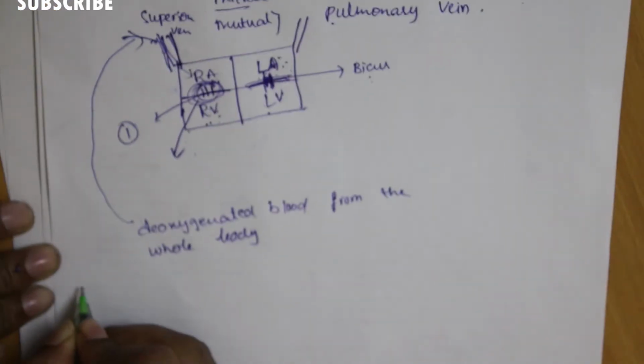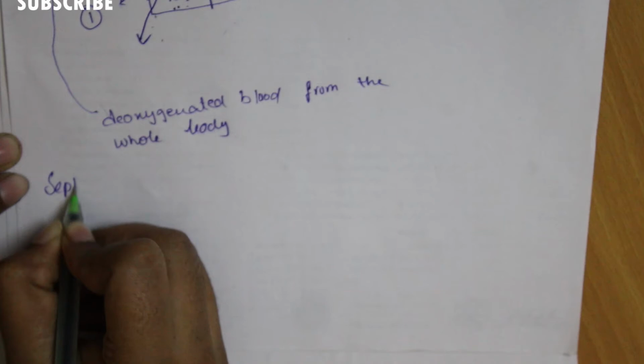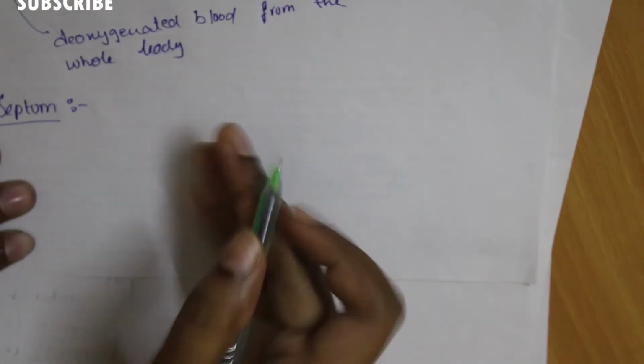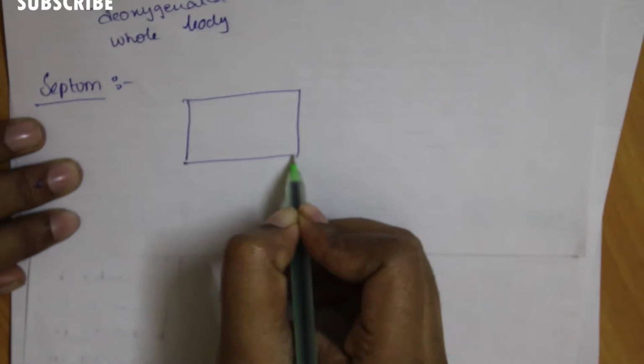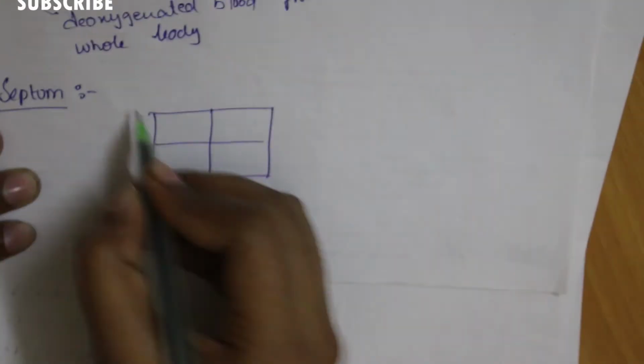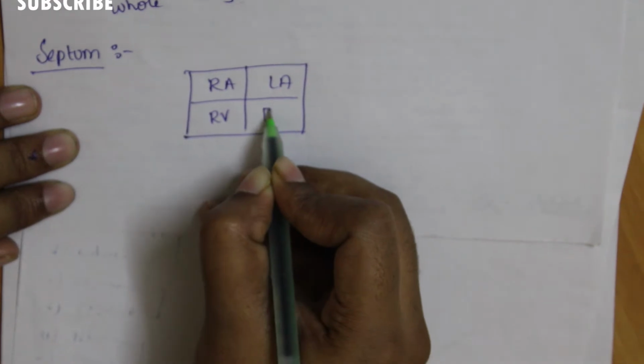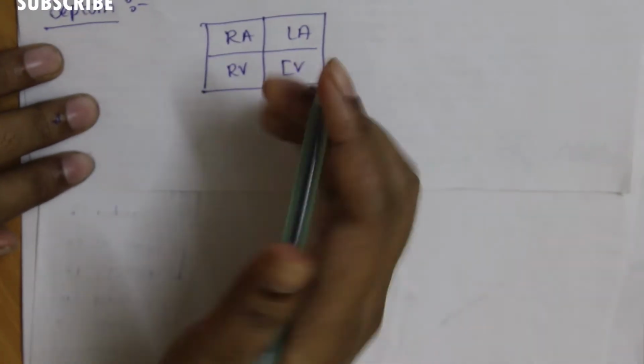Now move on to another subheading, that is the septum. Why it is called septum is, here also I am drawing a rough diagram. This is the heart, right auricle, left auricle, right ventricle and the left ventricle.